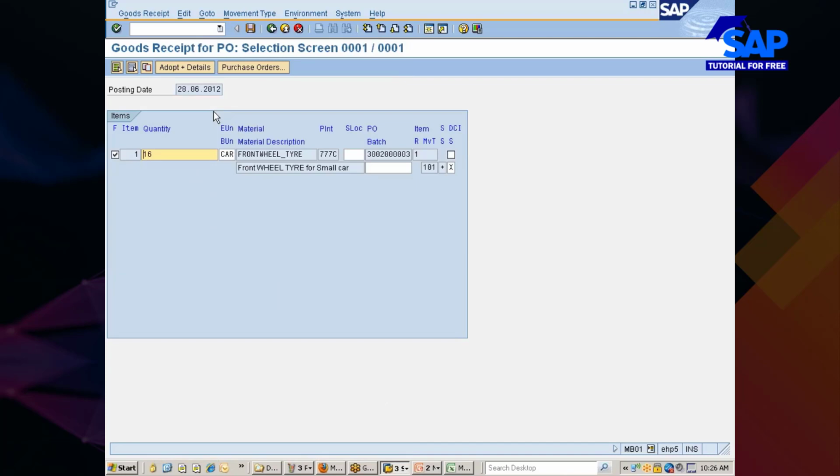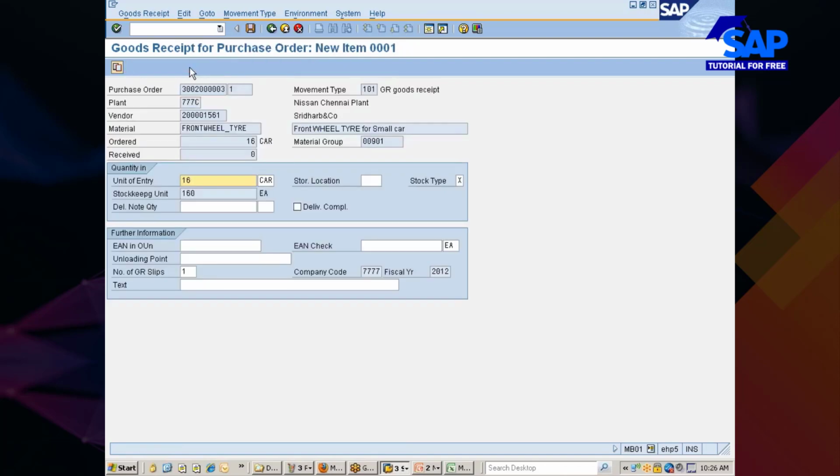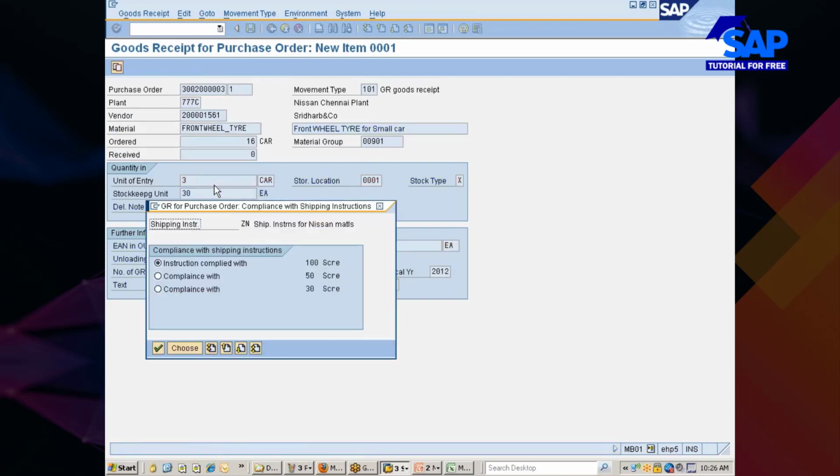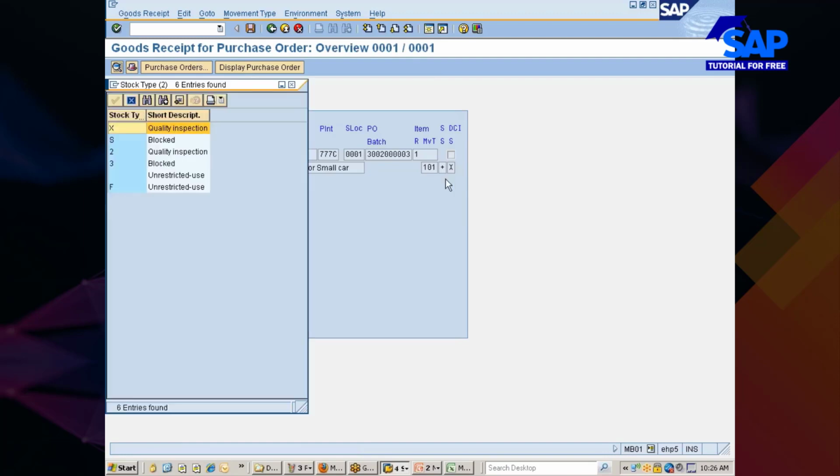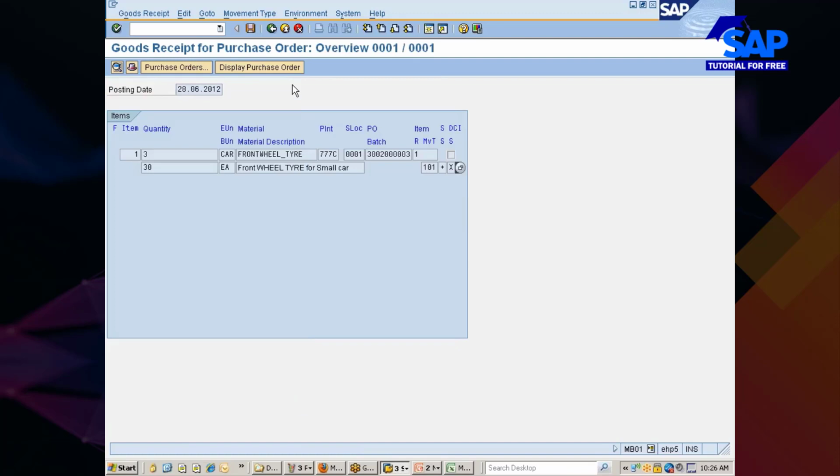Now you see here, I am posting this one. Just go with adopt plus details. Quantity, let's say I wanted to make it only 3. Now you see here, storage location, because you wanted to receive the material into a storage location. Shipping instructions, you go with it. What is the stock type? X. What is this X? Quality inspection. No problem, you can post the stock into quality inspection. Now I would go with order.